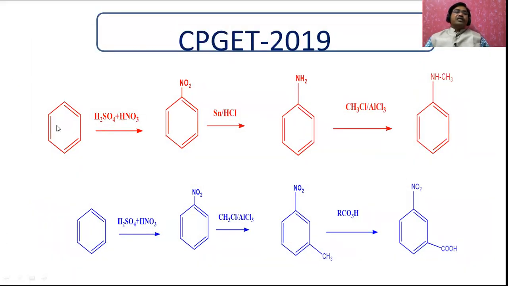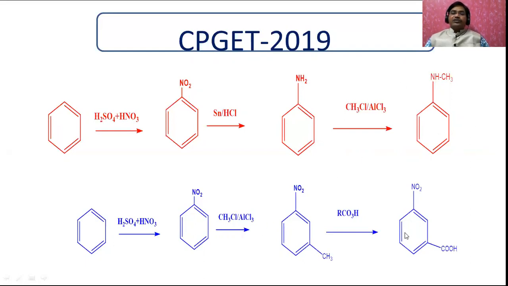Because when benzene is treated with this nitration mixture, you will get nitrobenzene, and whenever it is treated with tin and HCl, it undergoes reduction to give aniline. This aniline, on treating with methyl chloride in presence of aluminum chloride, undergoes alkylation of the amine. You will get N-methyl aniline. Therefore, this is not meta-nitrobenzoic acid.